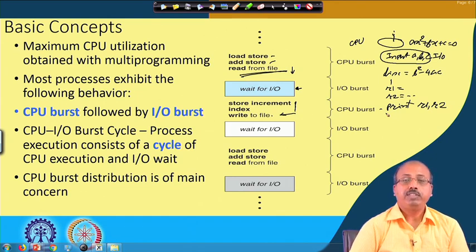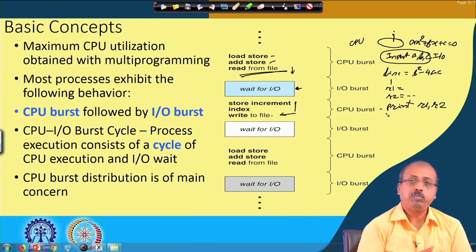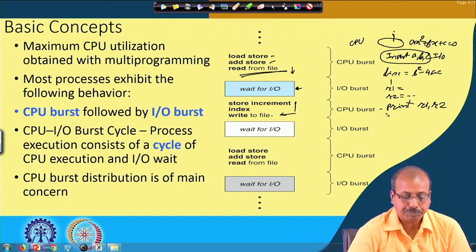On the other hand, if a signal processing algorithm is being executed, at the beginning it reads the values of the signal samples and then it goes into computation, and as a result the CPU burst is large and possibly it will do very little IO operation. So, the size of CPU burst and IO burst will vary for different processes.